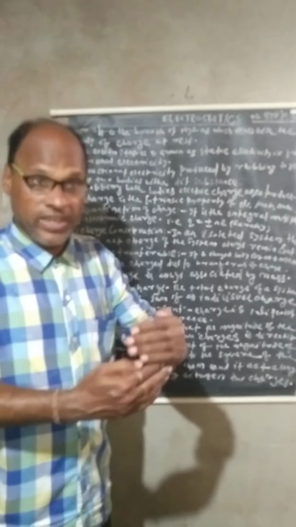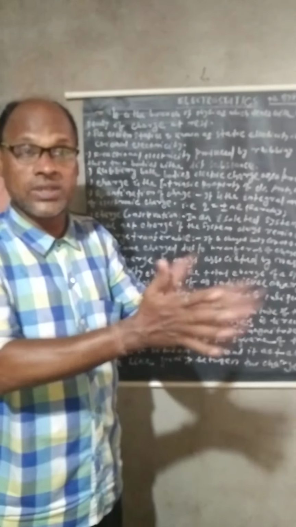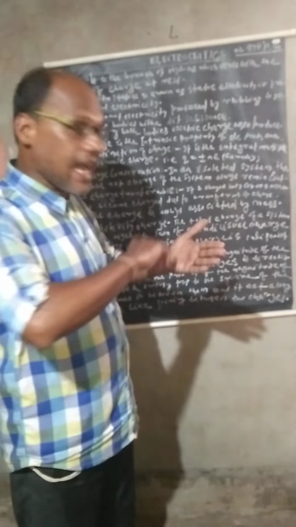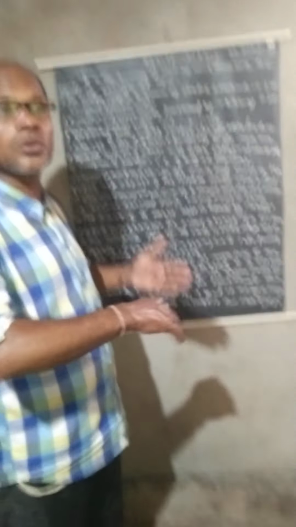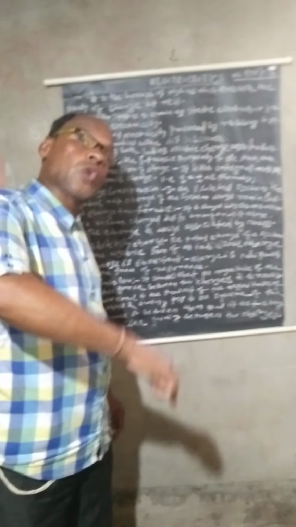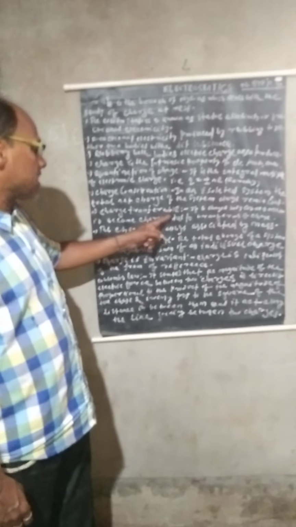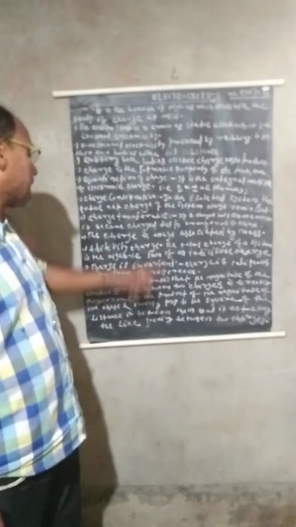If charge is conserved, then charge is also transferable. What do you mean by charge being transferable? When a charged body comes in contact with an uncharged body, charge is transferred from the charged body to the uncharged body, and the uncharged body becomes charged. It is known as the transfer of charge.